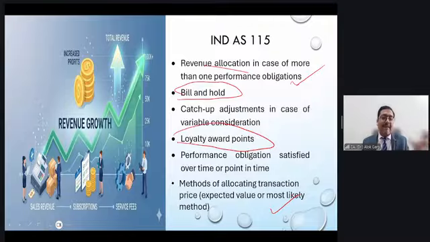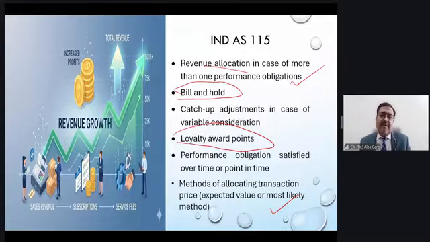And in the variable consideration, expected value or most likely method, that is very important. Expected value method is applicable when there are multiple outcomes of a single event. It is a probability weighted approach, and most likely approach is like a binary approach. Whenever there is a single outcome, whether it will happen or it will not happen, it's a most likely approach.